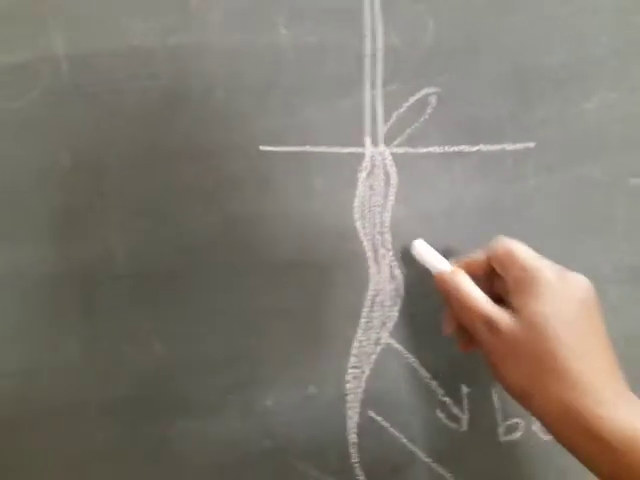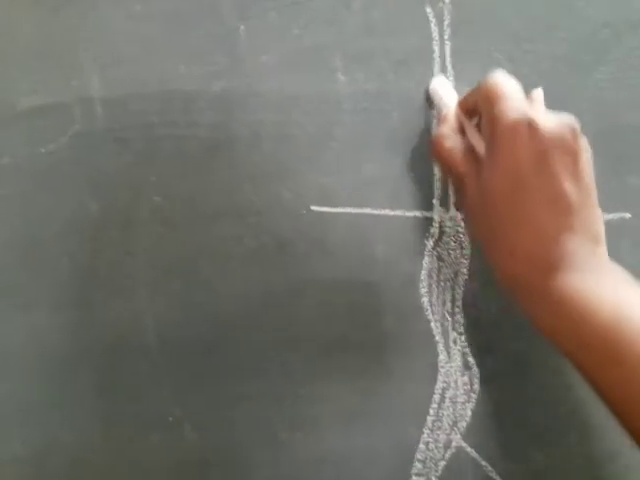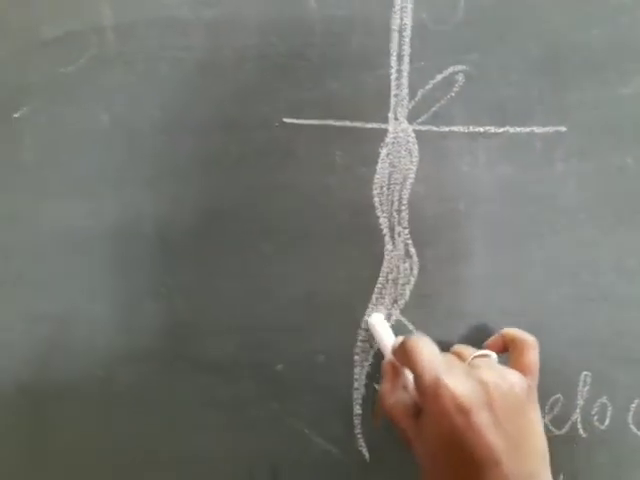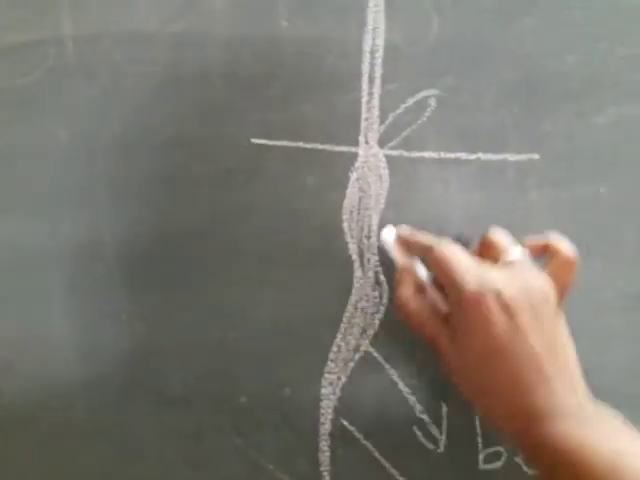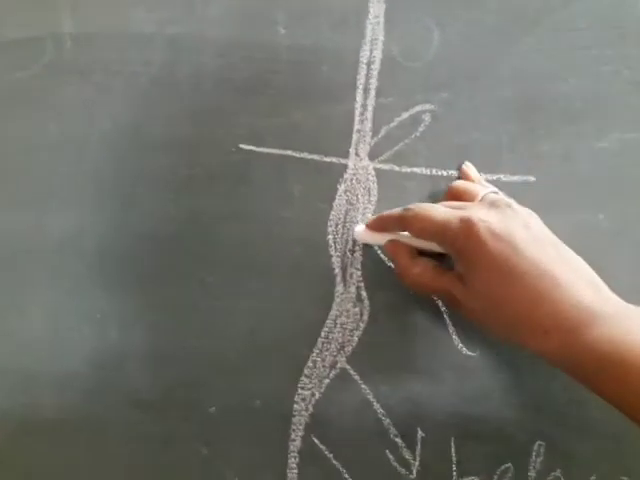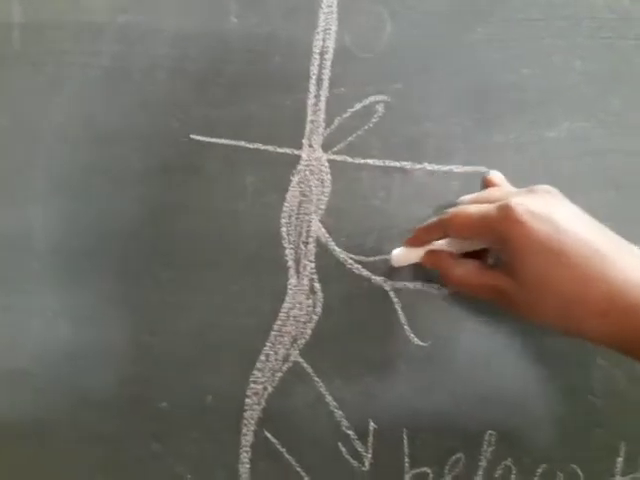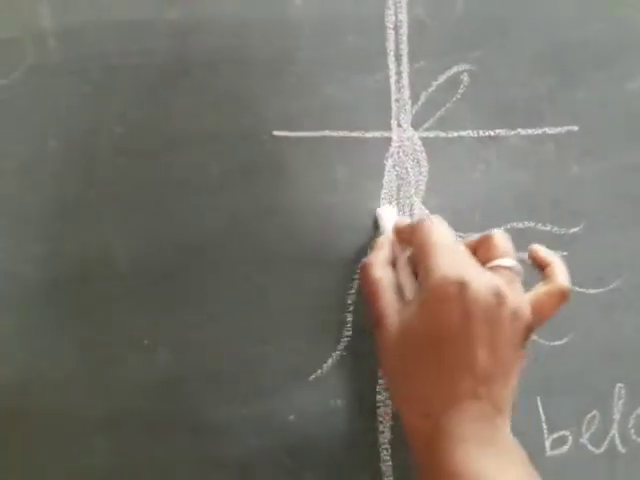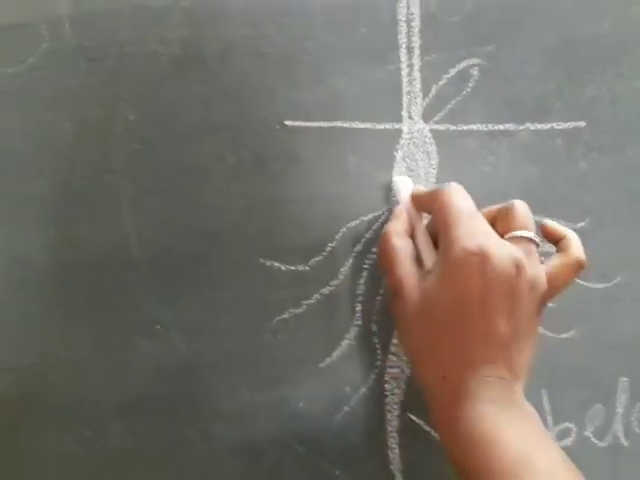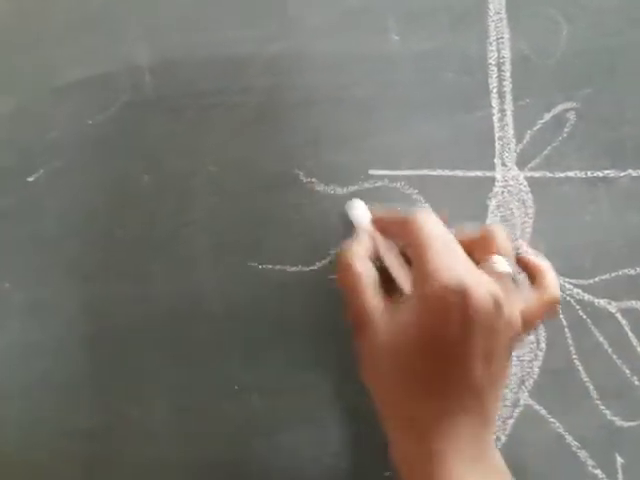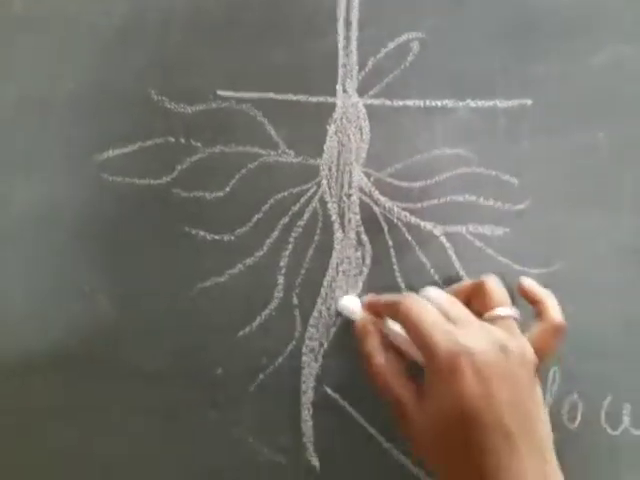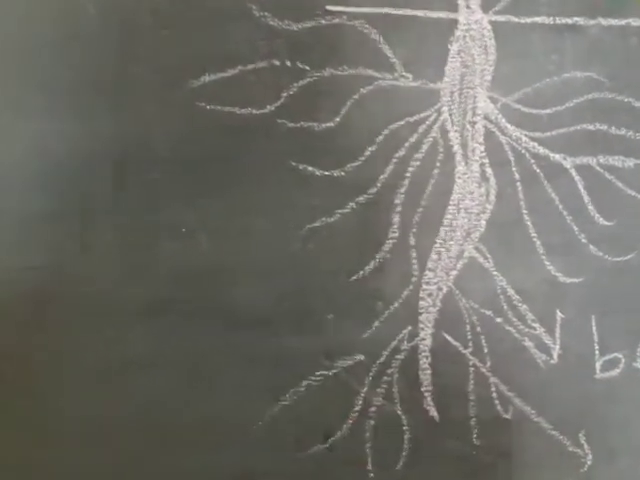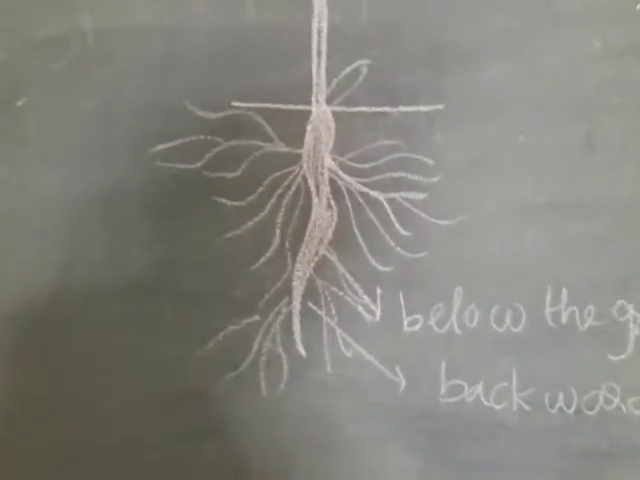The tap root is attached to the stem, one main root. It is the main root. Many small roots are attached to this main root and grow from it, like this. Okay? Attached to the main root, small roots grow.